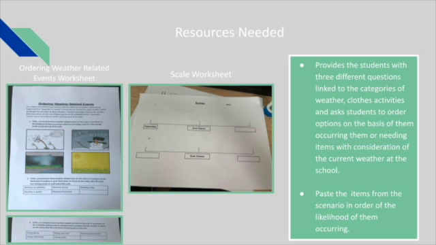The Ordering Weather-Related Events worksheet provides the students with 3 different questions linked to the categories of weather, clothes, and activities, asking students to order options on the basis of them occurring or needing items with consideration of the current weather at the school. The scale worksheet is where students will place the items from the scenario in order of the likelihood of them occurring. Students will also have to identify the 3 different missing probability terms: impossible, even chance, and certain.